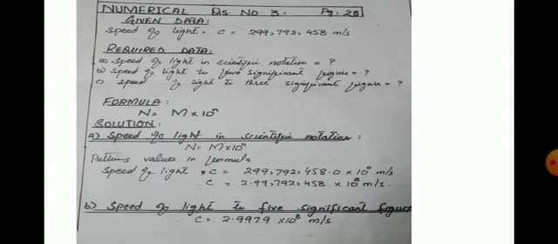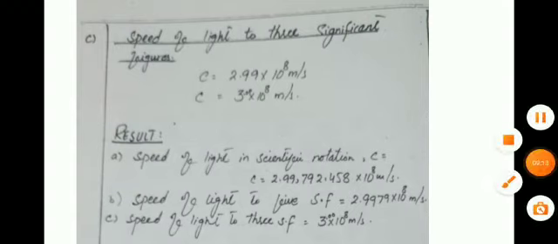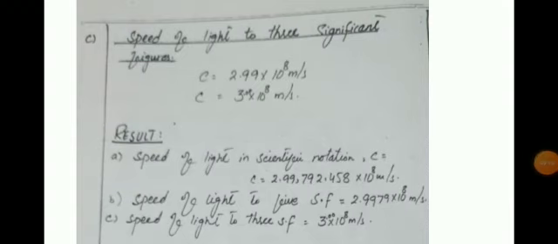Part B, the speed of light to 5 significant figures. Then we have 2.9979 into 10 power 8 meter per second. Part C, the speed of light to 3 significant figures. So we will write only 3 significant digits, that is 2.99 into 10 power 8 meter per second, which we can also round off and write 3 into 10 power 8 meter per second.